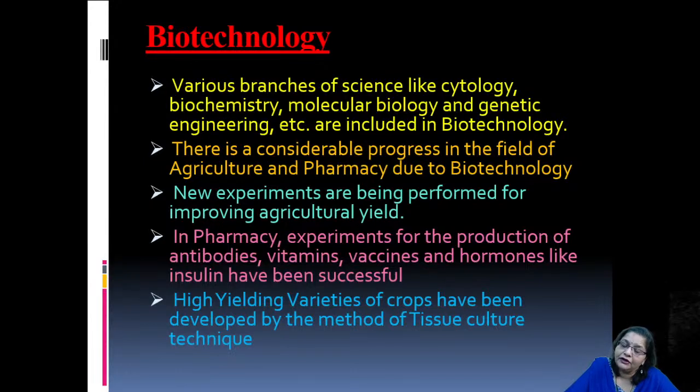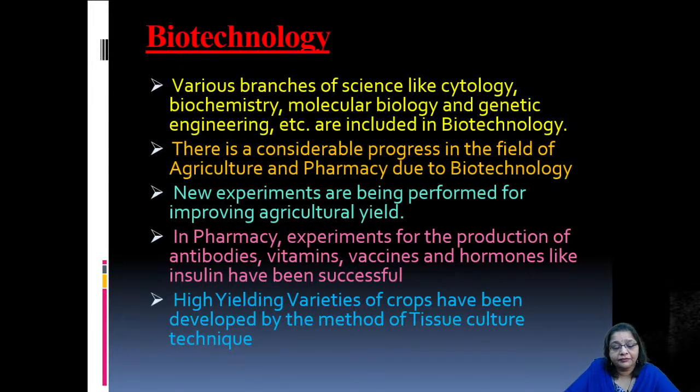And you know now that vaccines are being produced by biotechnological processes even for the COVID-19 pandemic, against the coronavirus group of viruses which is causing this pandemic.